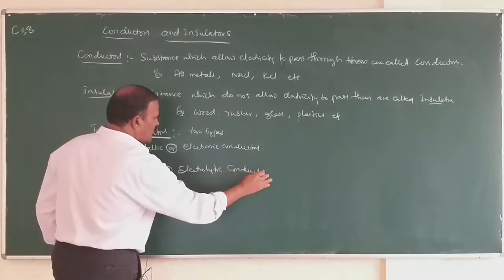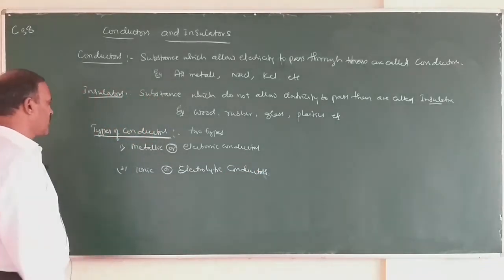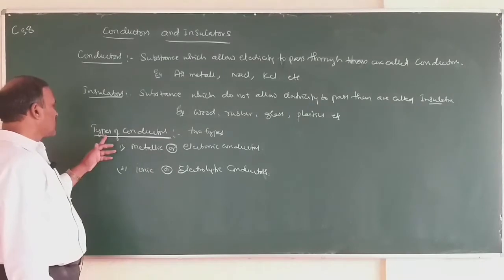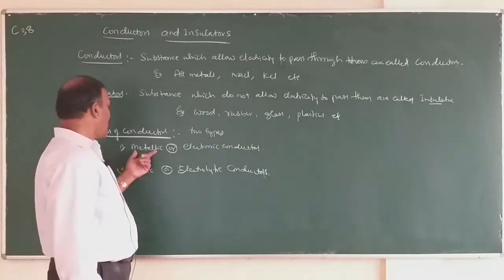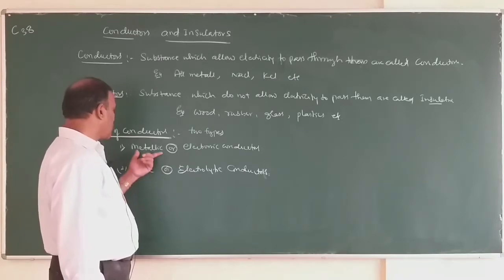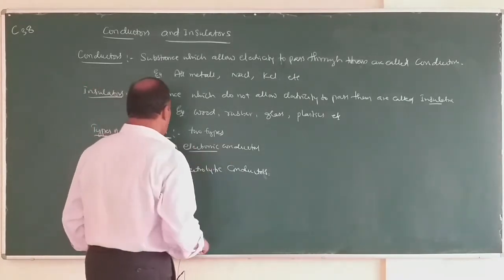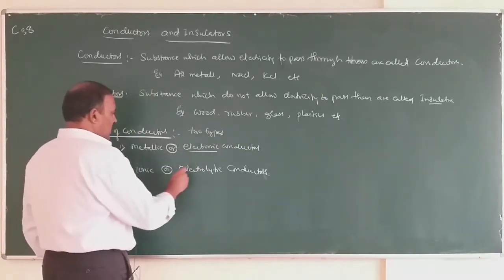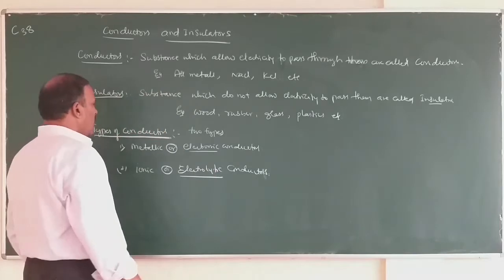So substances which allow electricity to pass through them are called conductors. In conductors there are two types: metallic conductors and ionic conductors. Metallic conductors are also called electronic conductors. Ionic conductors are also called electrolytic conductors.